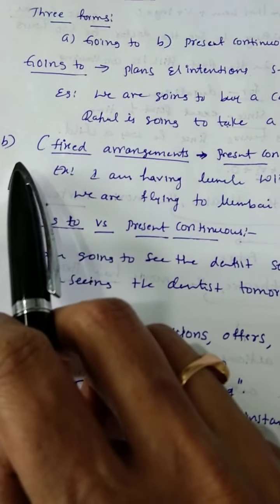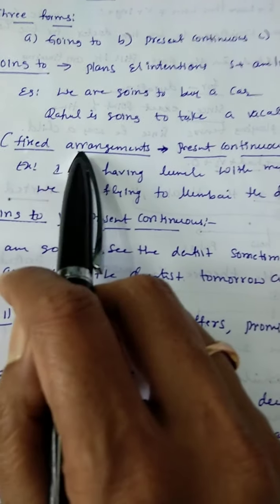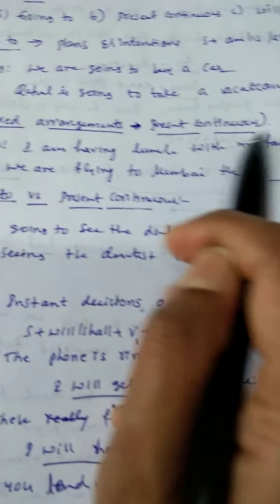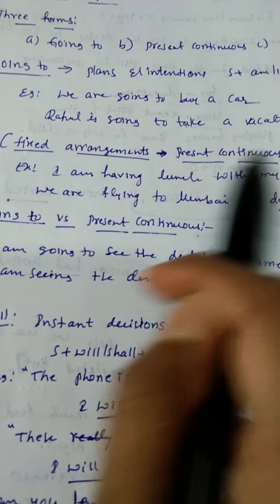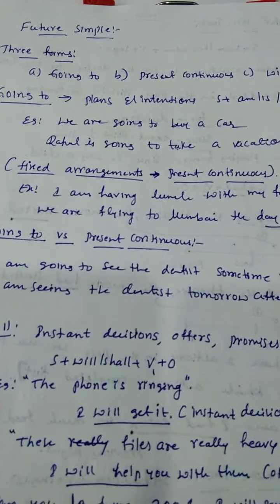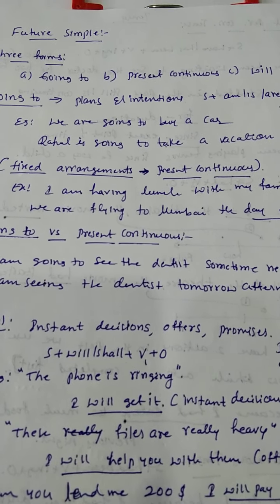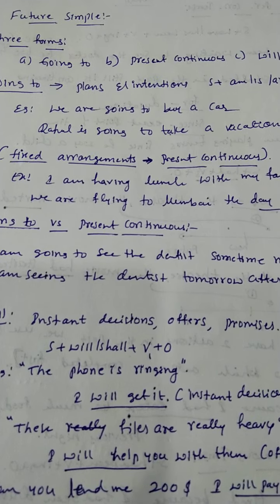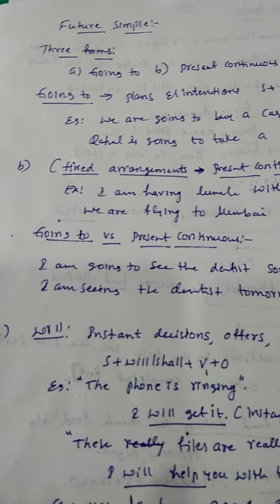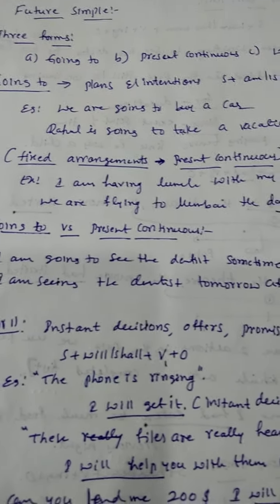Okay, and the second one is fixed arrangements, which use present continuous tense. In the present continuous tense, I explained to you that if the action is going on, then we have to use this present continuous tense. How can we use this in simple future? I'll tell you.